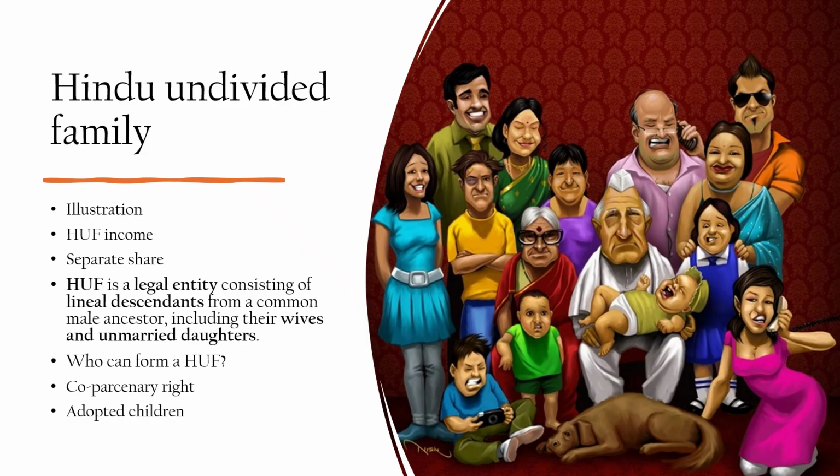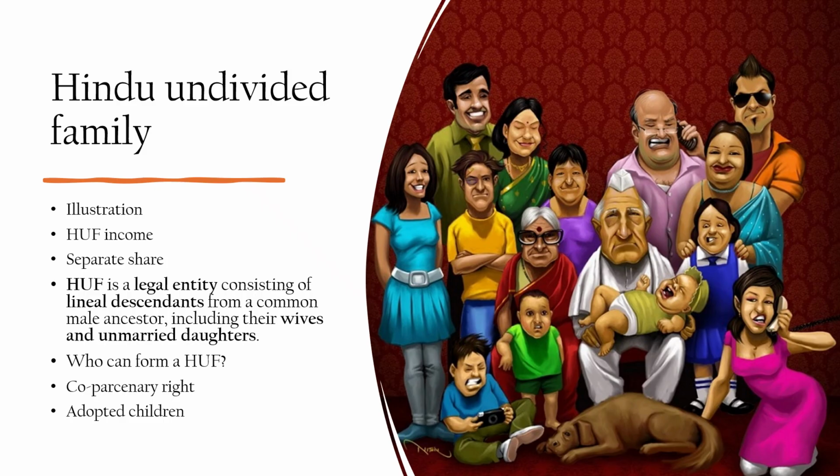Before we understand joint family property, coparcenary property, and self acquired property, let us understand Hindu undivided family. Let us suppose that Dadaji has been selling mangoes in his orchard. He is doing that with the help of sons, unmarried daughters, wife, as well as grandsons. All these people will be considered to be a part of Hindu undivided family. The income that they generate through selling the mangoes will be considered to be HUF income.